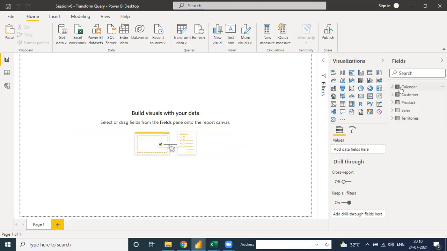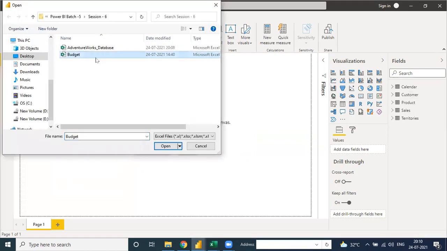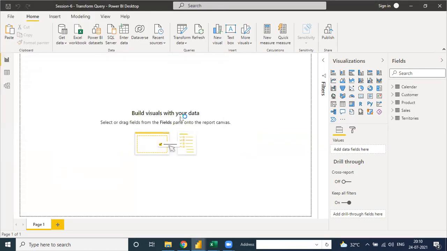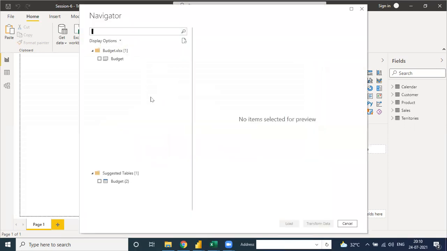Okay, see, these 5 tables are automatically pulled in the extract step in Power BI. This is our first step, extract. The second step is transform. What is transform? When we pull out the Excel report, and this time we pull out the budget report, open. See, transform query is a very important step in our Power BI report, because when you do the transform or query editing just the first time, another time you don't need to do that.